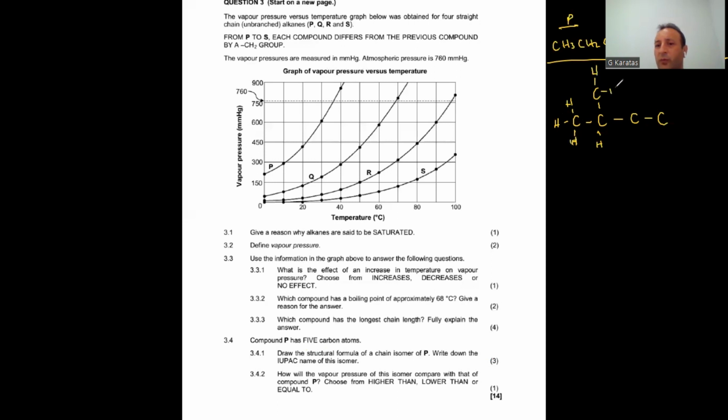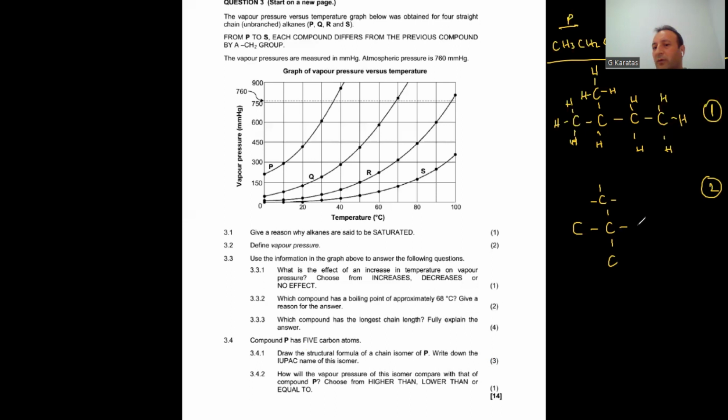Actually, we have 2 possible chain isomers. Now I'm going to write the second option as well. You can go with either one. This is one of the possible options. For the second option, you can make 2 branches on the second carbon, just like this. Here we have a methyl group, and I make another methyl group.